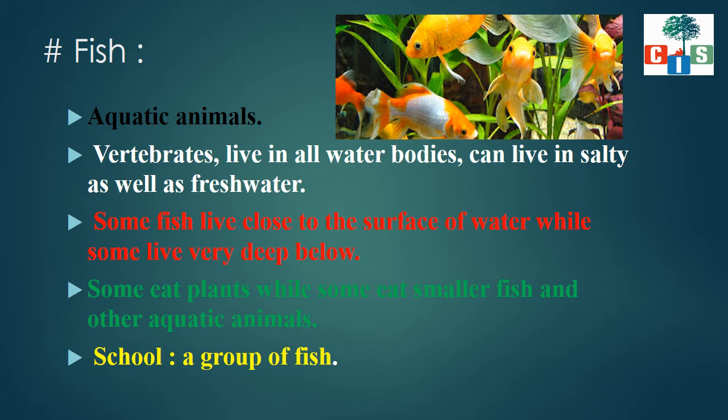They can also change their body color according to the color of their surrounding. Okay, and this is called camouflaging. Yes, so they are able to blend themselves with the surrounding water and they can hide themselves behind the rocks. So this is all called camouflaging. And why do they do this camouflaging? They do this so that they can save themselves from their predators. Okay, so this is about camouflaging.